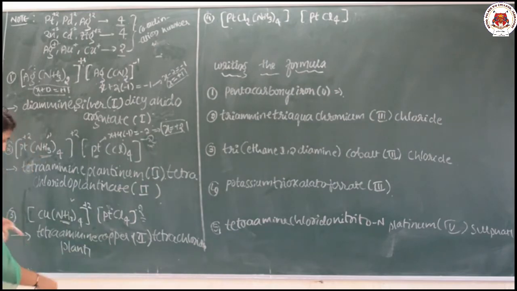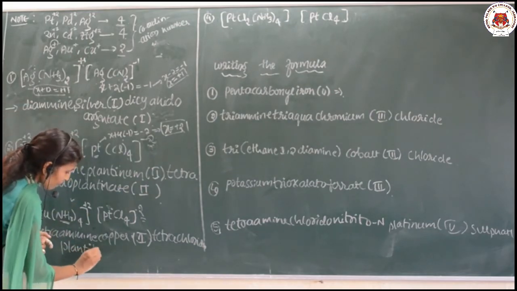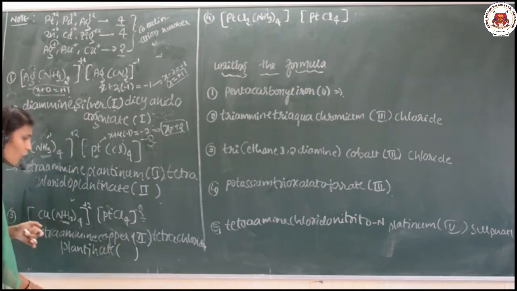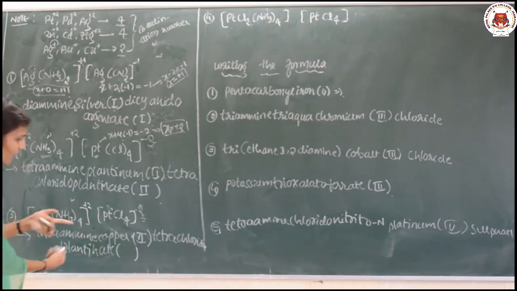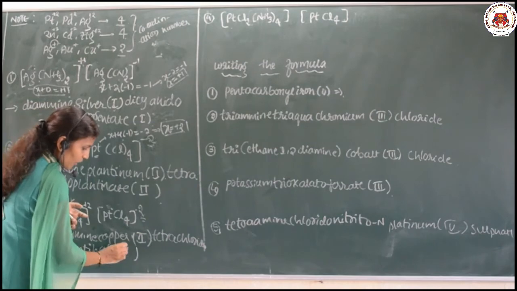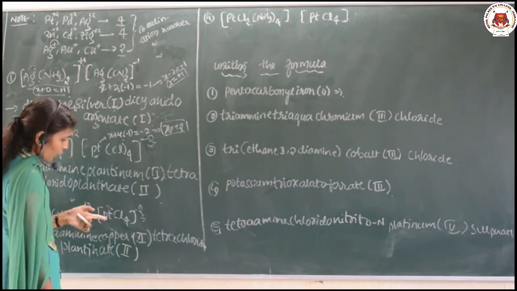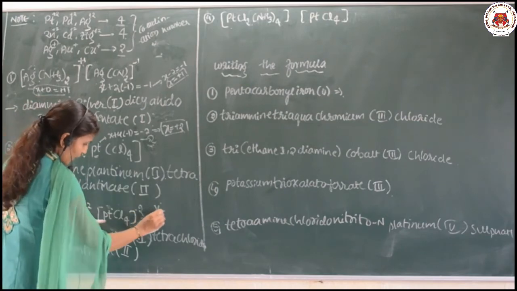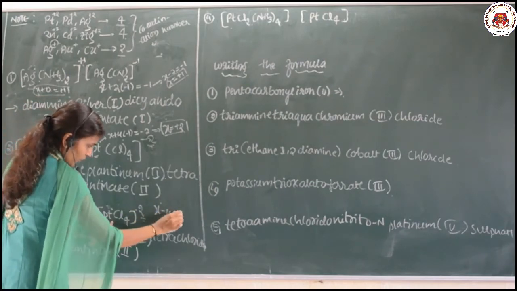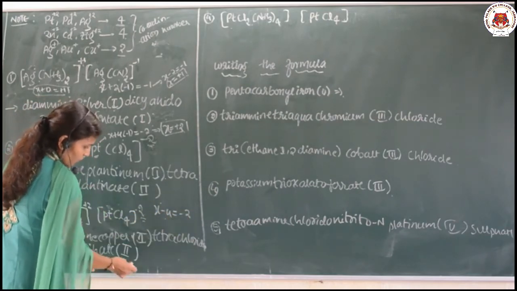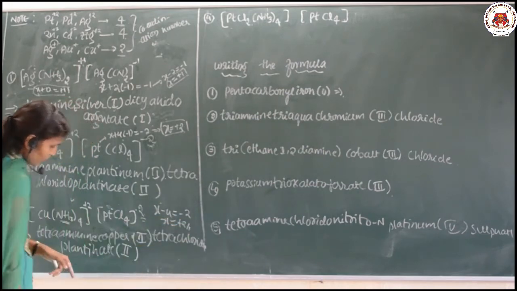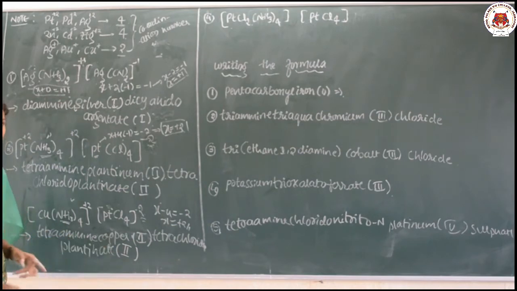Platinum or platinate? It is platinate because it is a negatively charged complex. If you wish to calculate the charge, x -4 is equal to -2. If it goes there, x will be +2. So the oxidation state of platinate here is 2.